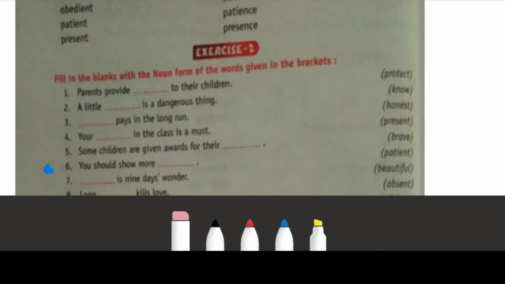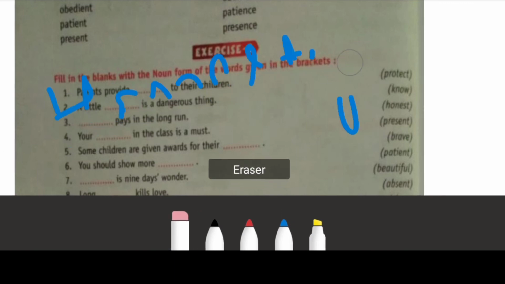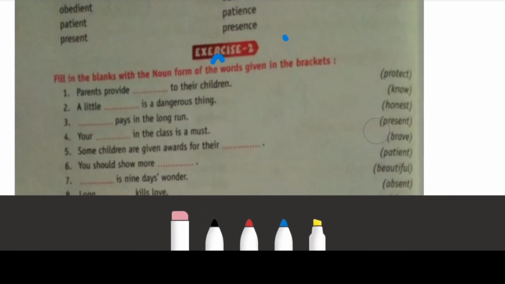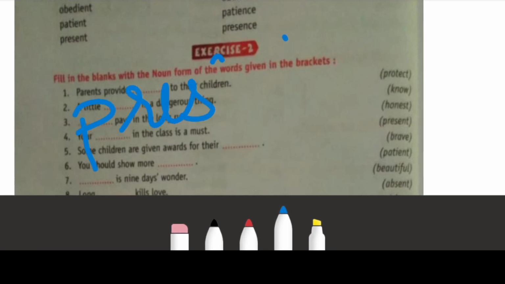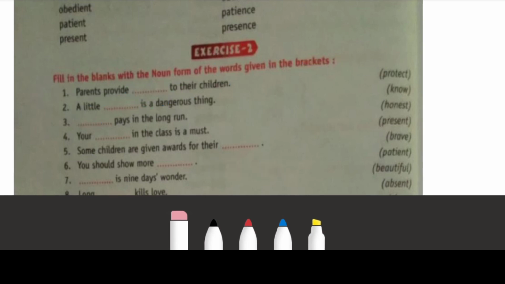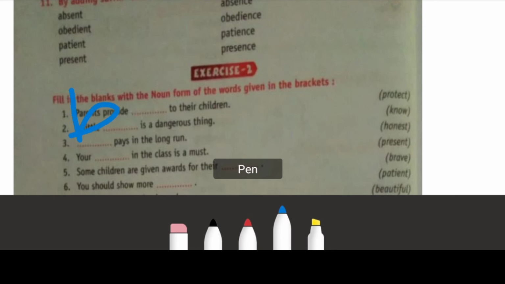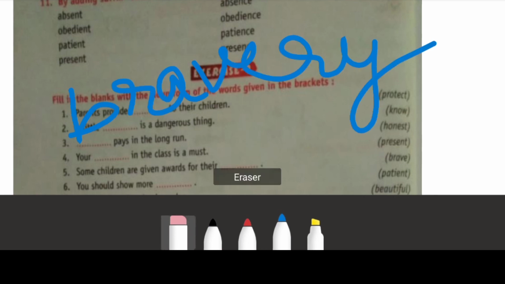Third one, dash pays in long run. Third one is honesty. Next, fourth, your dash in the class is must. Presence. Fourth will be presence. Okay, beta. Now, next, fifth, some children are given awards for their bravery. Fifth will be bravery. Clear?